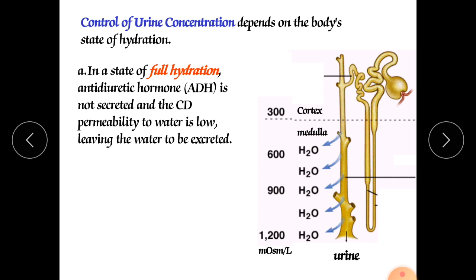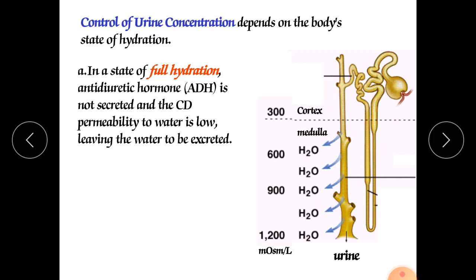Control of urine concentration: that depends on the body's state of hydration. As we also discussed earlier, the urine concentration always depends on the state of hydration. If more dehydration is there, more concentrated urine will form. If less dehydration is there, in that condition the urine concentration will be normal. In a state of full hydration, antidiuretic hormone is not secreted and collecting duct permeability to water is low, leaving the water to be excreted.